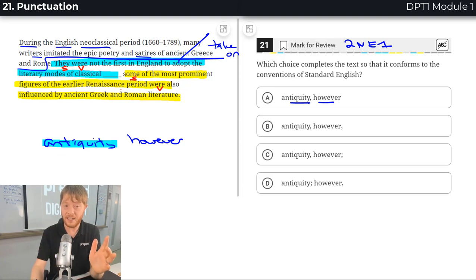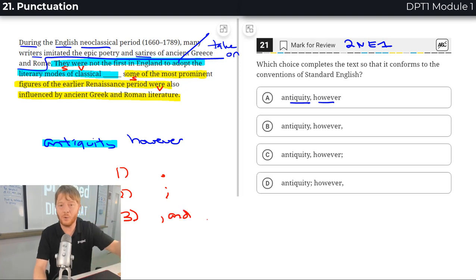Because there are two full sentences, that means we have to connect them with one of the three things we talked about in a previous question. We can have a period, we can have a semicolon, or we can have comma and, or but, or some other fanboy, some other connecting transition word. So how can we not connect them? Well, no matter what you do, you can't connect it with a comma.